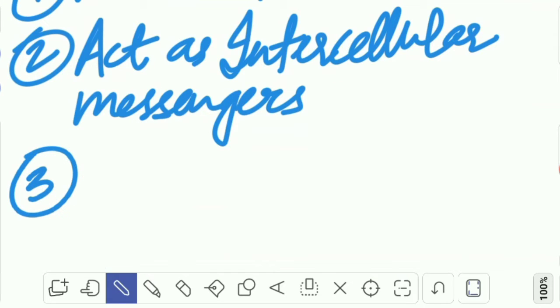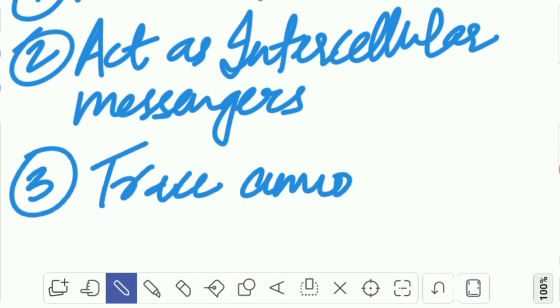And these are produced in trace amounts. So these are produced in very less amounts. They pass message from one cell to another cell by binding with the membrane bound receptors.